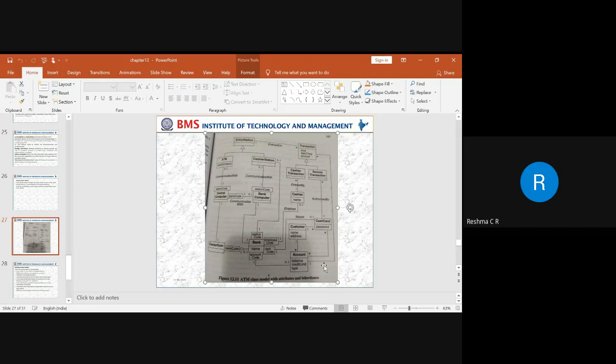Next, we have a list of banks. Each and every bank in the list is identified through the bank code. This consortium is composed of, or is an aggregation of, bank codes.